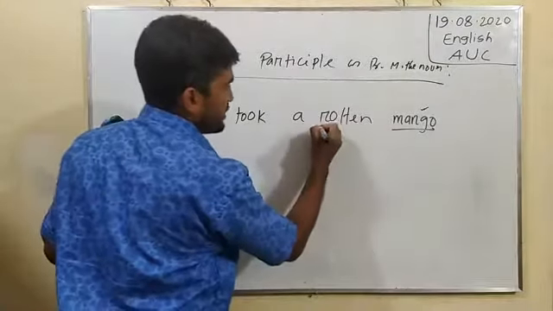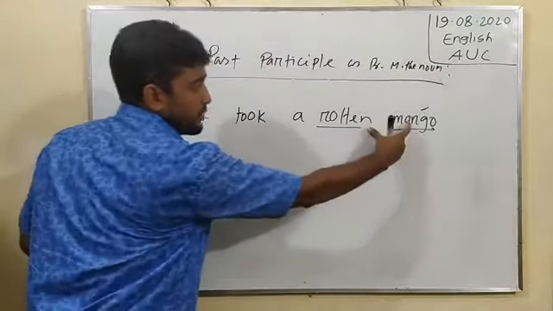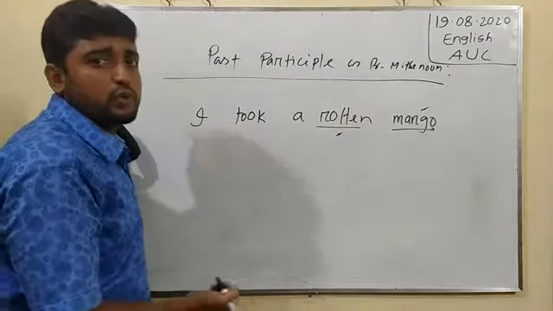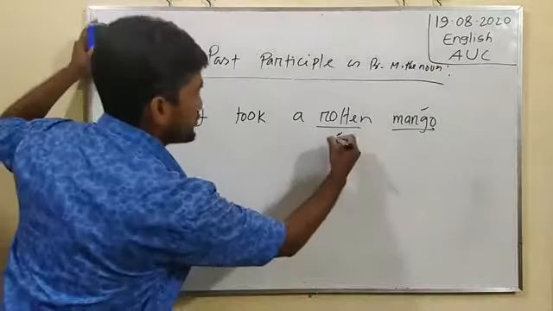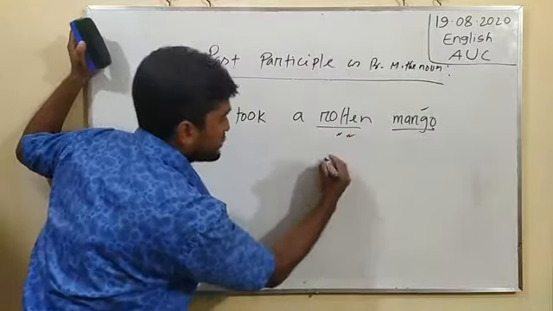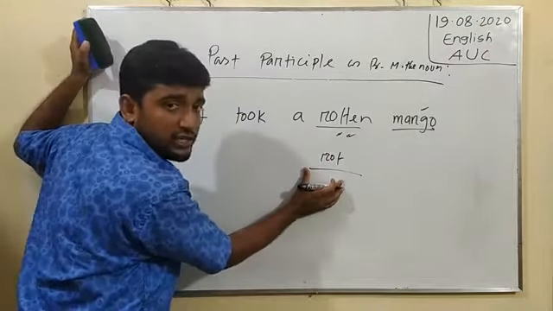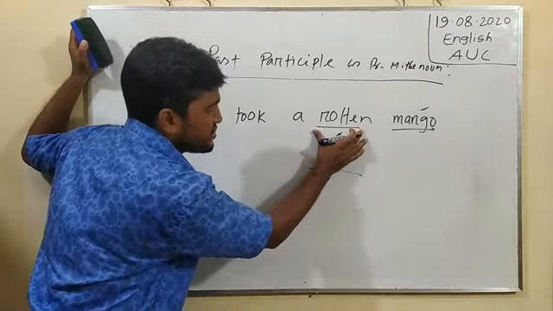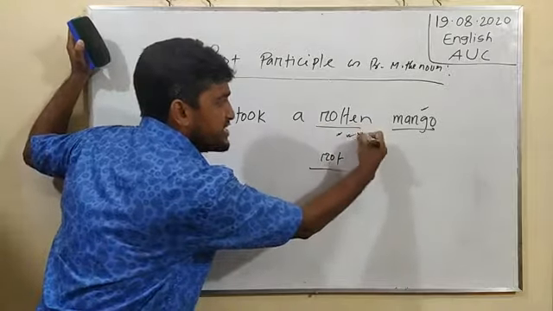If we exclude the word rotten before the noun, there will be no problem in having a meaningful sentence. Rotten is in adjective formation, but we know that rot is the principal verb. But in this sentence, the position of rotten is adjective.